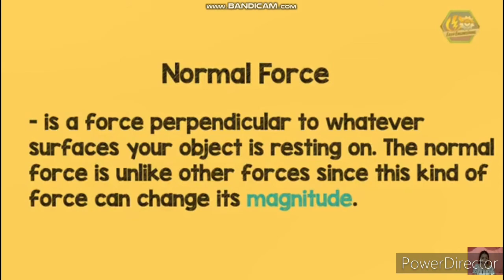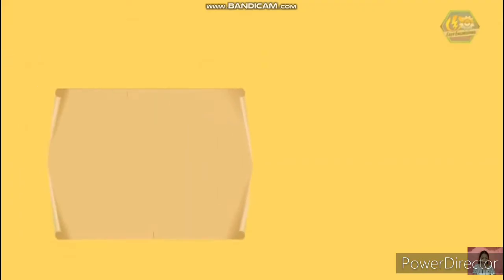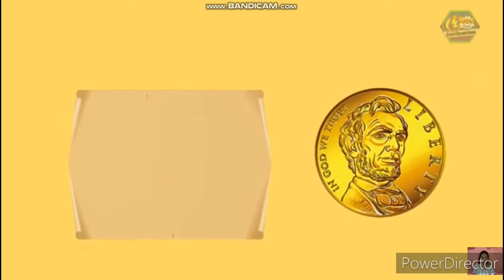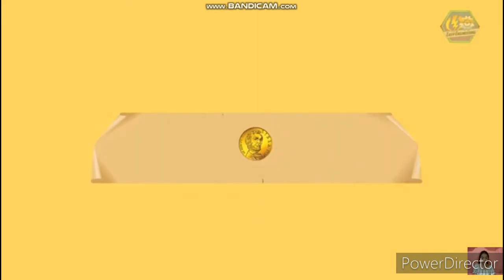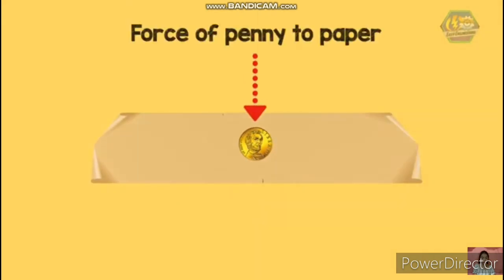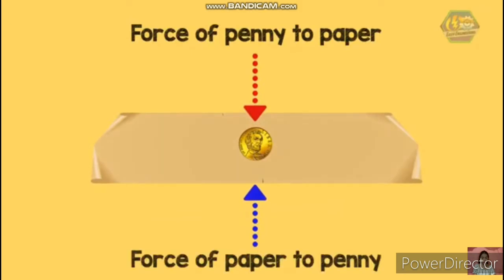What does that mean? Let's say that you have a piece of paper and a penny. You hold the paper in the air and place a penny on it. The penny applies a force on the paper and the paper applies an equal amount of force. Now you add another penny on top of the paper. The two pennies apply a force on the paper and the paper also applies force on the two pennies, which means that the normal force is doubled.